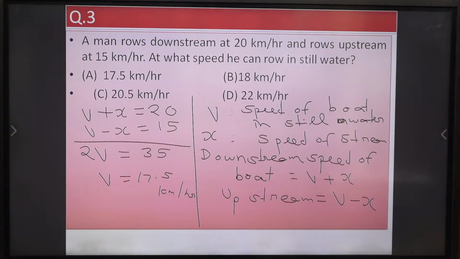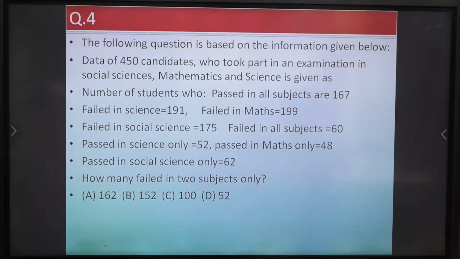Now let us see the next question, number 4. This is an important question. I request all of you to read this question carefully and try to find the answer. Very interesting question, and this is from the topic we can say set theory, questions we make on Venn diagrams in set theory.